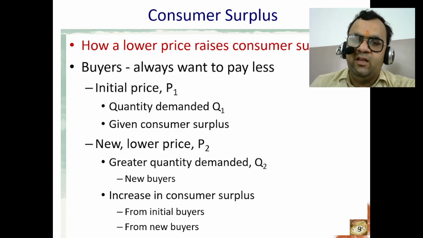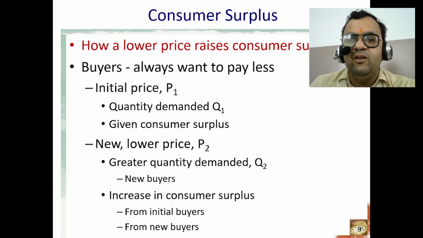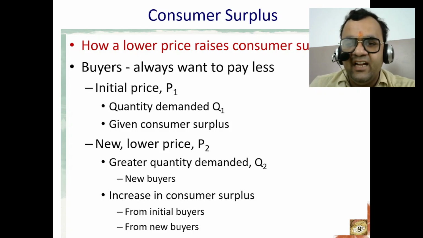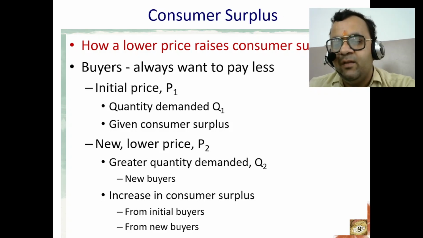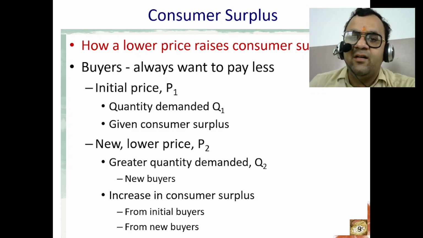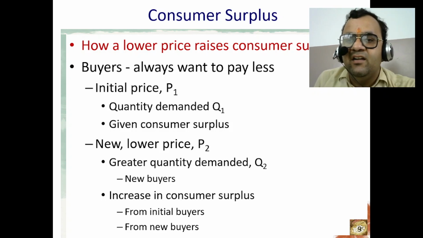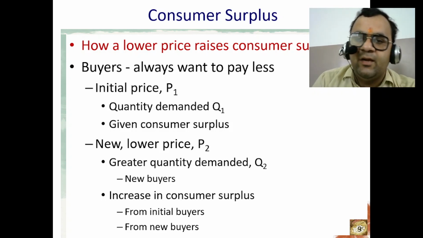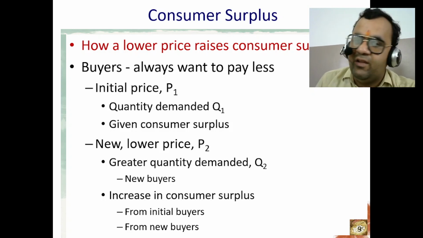Demand increase. When the price falls, more consumers are willing to buy the product, leading to an increase in the quantity demanded. Consumer surplus expands. As the price falls, the area under the demand curve representing consumer surplus increases, indicating a rise in consumer welfare.